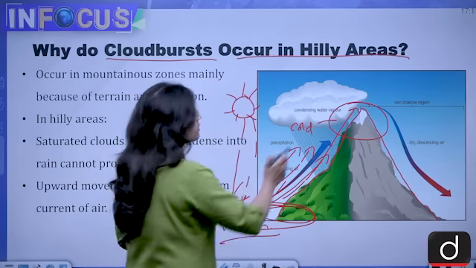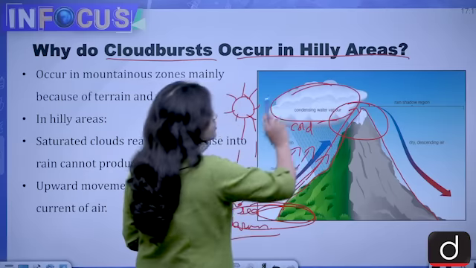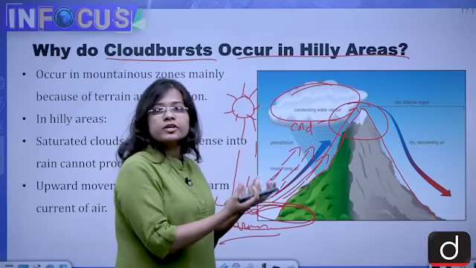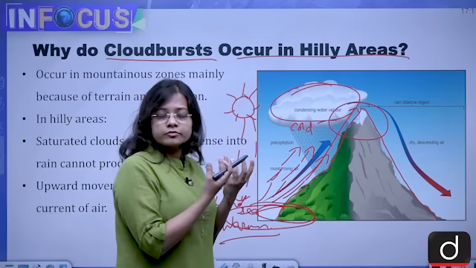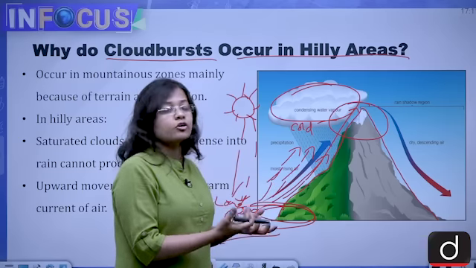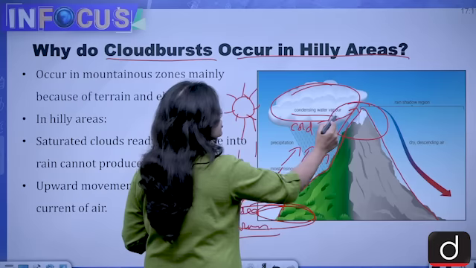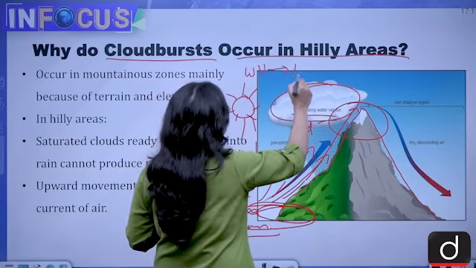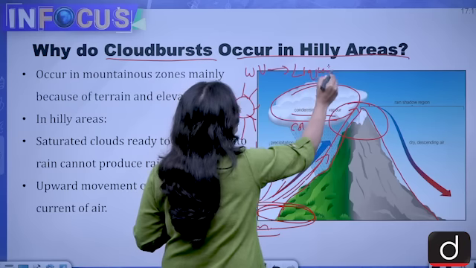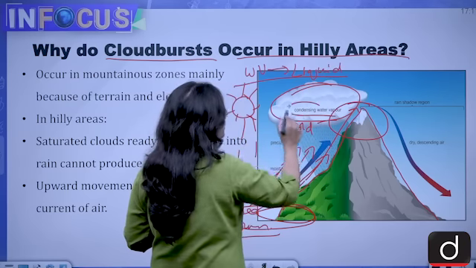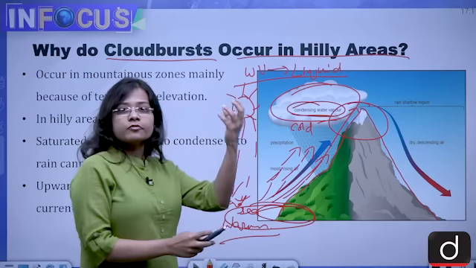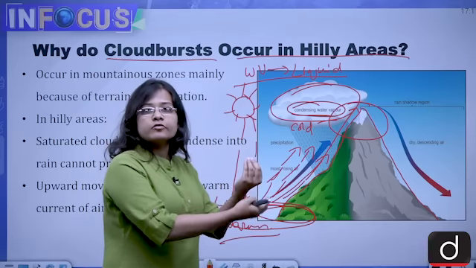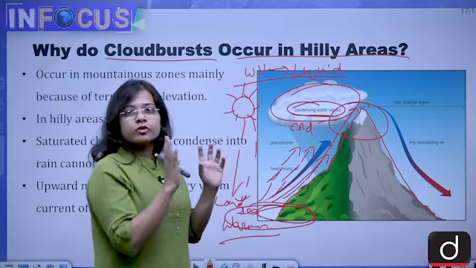Now, this is the cloud which is present here, and this is how the precipitation takes place. The precipitation takes place with the functioning of the condensation of vapors. So what is condensation? Condensation is when water vapor converts into liquid form. So precipitation takes place because of condensation of water vapor. When the vapor becomes liquid, then that liquid comes in the form of precipitation. So this is what happens.